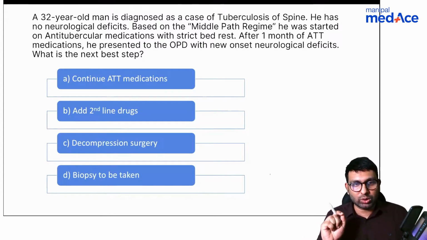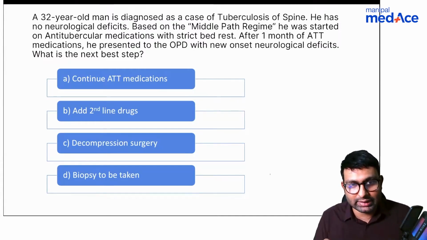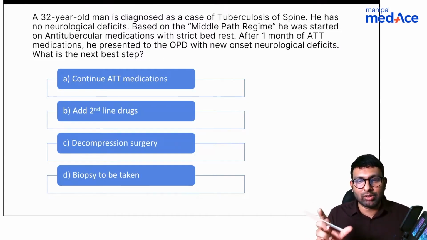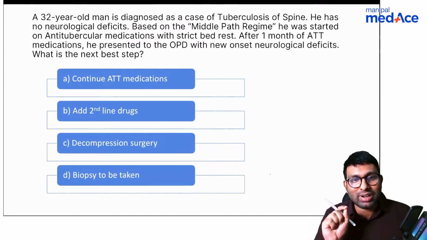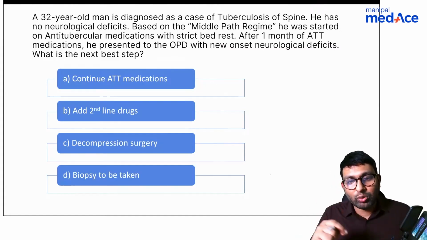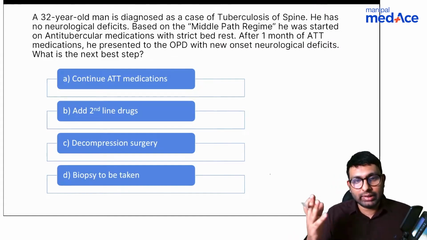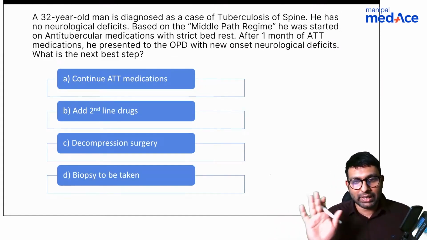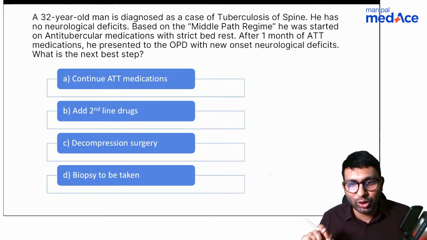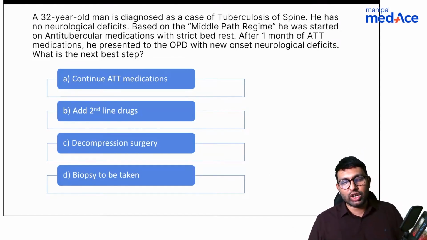Okay, so this question, let's come back to here. A patient was diagnosed with tuberculosis of spine. He has no neurological deficits. Based on middle path regime, I hope you all know what is middle path regime given by Dr. Tuli, he was started on anti-tubercular medication with strict bed rest. The patient comes back to you 1 month later. He's been taking ATT medication regularly, but now he has got new onset neurological deficits. What is your next step?